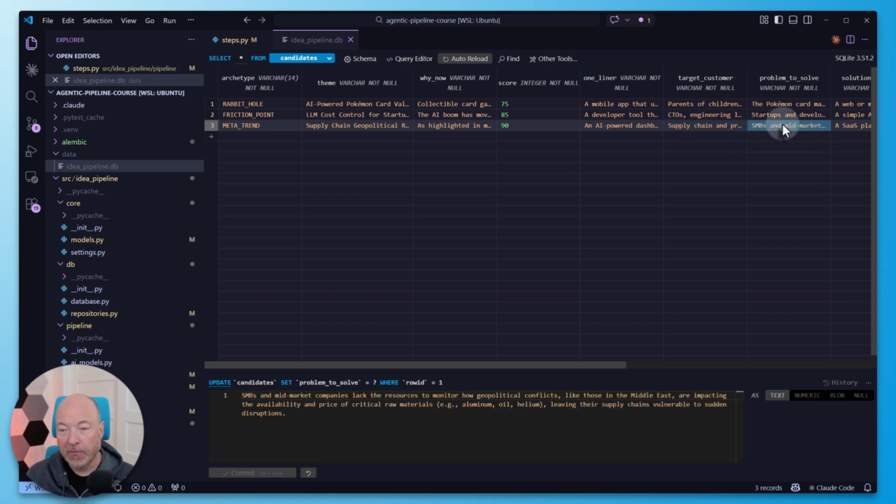Problem to solve. All right, so I won't go through these in detail, but this seems to be working really well. If you think about it, we've done a lot of pre-work to extract signals from the news, but then actually synthesizing the concrete ideas was pretty straightforward on top of that. So this came together pretty quickly.